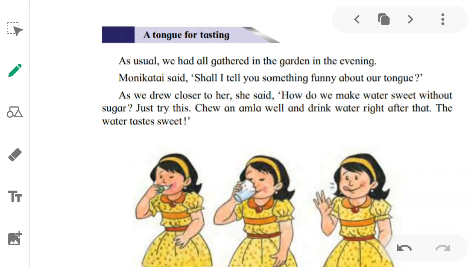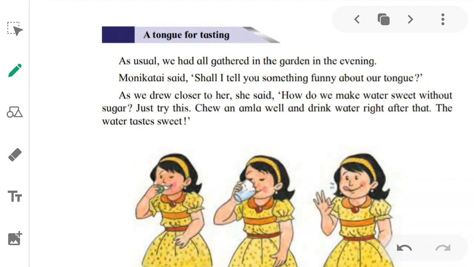Okay, let's see. As we drew closer to her, she said, "How do we make our water sweet without sugar? Just try this. Chew an amla well and drink water right after that. The water tastes sweet." So what is Monica Tai saying? That how can we make water taste sweet? Can we do it without adding sugar to it? No, but we can do it with the help of eating an amla.